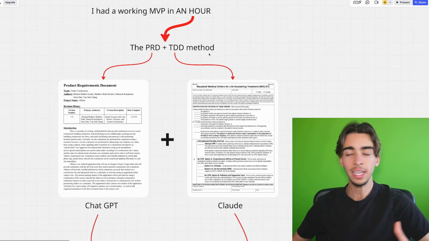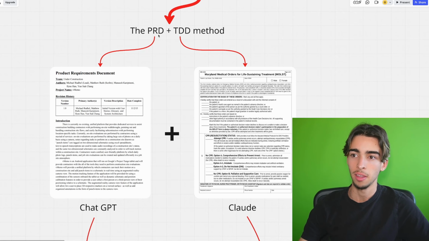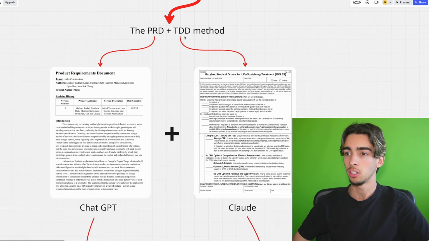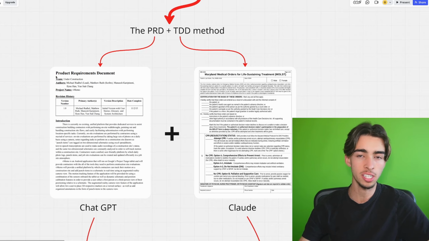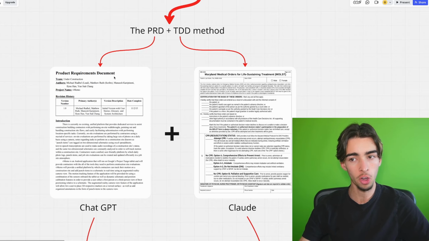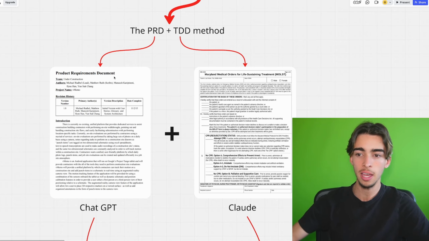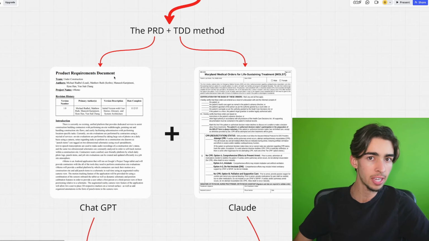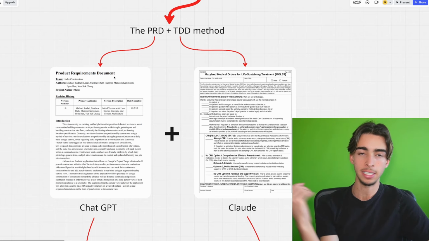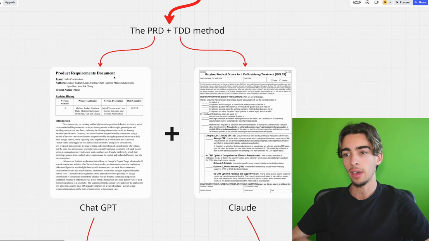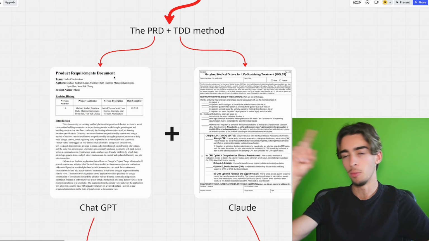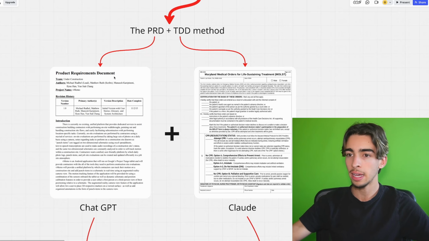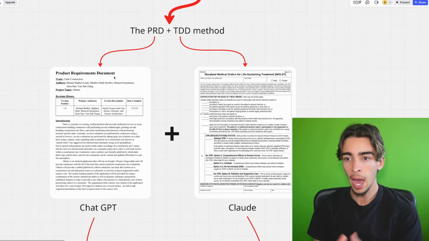Now, Gorka, what is this? Well, let me explain. The PRD and the TDD are simply documents that Claude Code can follow to build the app seamlessly. PRD just stands for Product Requirements Document, and it's a document, like you said, that outlines everything about what you're trying to build. In my case, it was everything about the AI overlay with the translucent background, a floating notch that you can move around, and then you can click on it and ask a question and it will call an API. It's just the description of the app that I was trying to build.